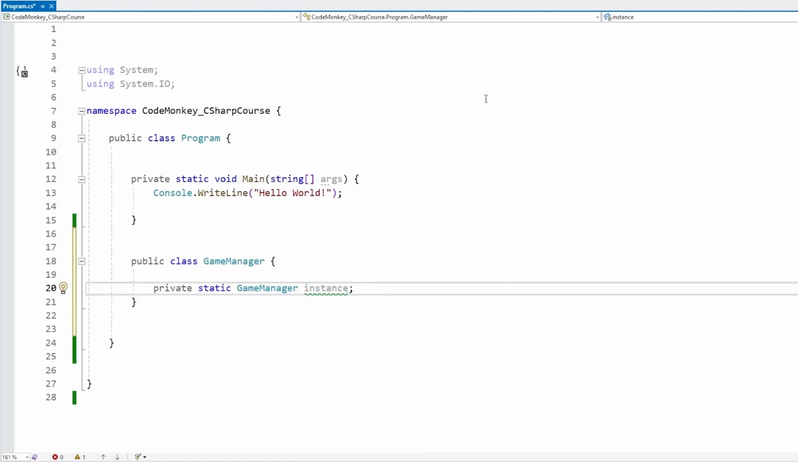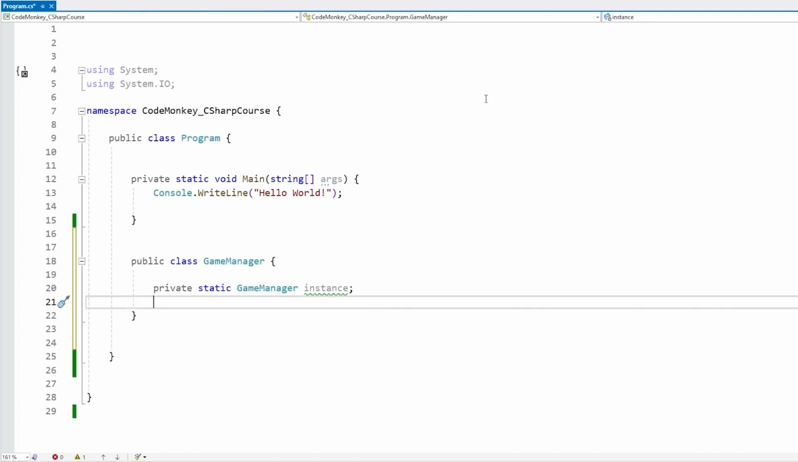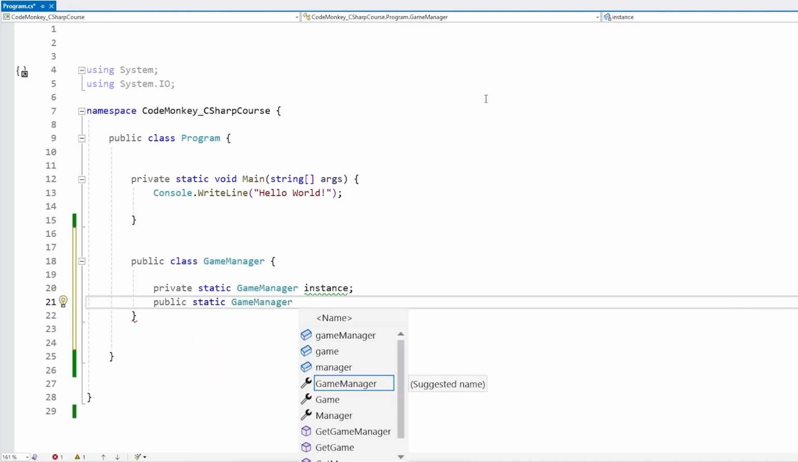So either one. Here we have our private field, and we made this private specifically for one very good reason. The reason is that this class should be the only one responsible for creating the singleton instance. Other classes should only be able to get it. So the way that we're going to expose this is by using a public property. So let's make one, also returning the type GameManager, and a property usually starts with Pascal case.